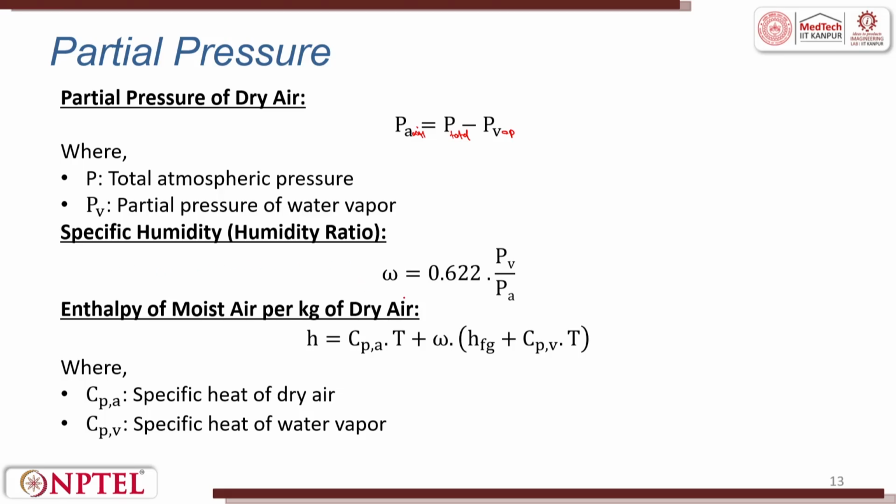Specific humidity ratio, that is omega, is equal to 0.622 into the ratio of Pv by Pa, that is the partial pressure of water vapor to the partial pressure of air.